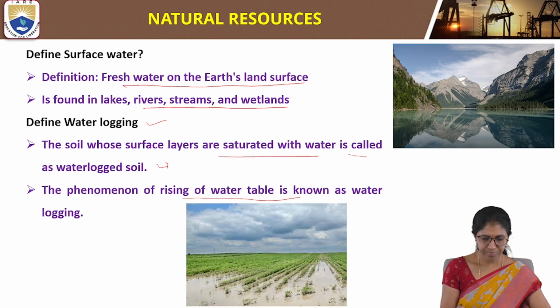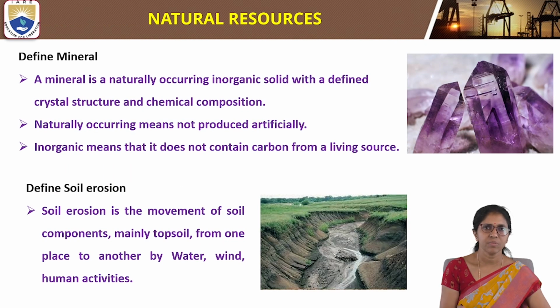Next definition: define mineral. A mineral is a naturally occurring inorganic solid with a defined crystal structure and chemical composition. Mineral is nothing but the ore of any metal.